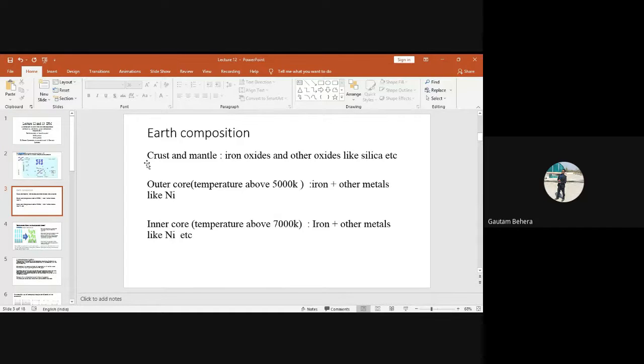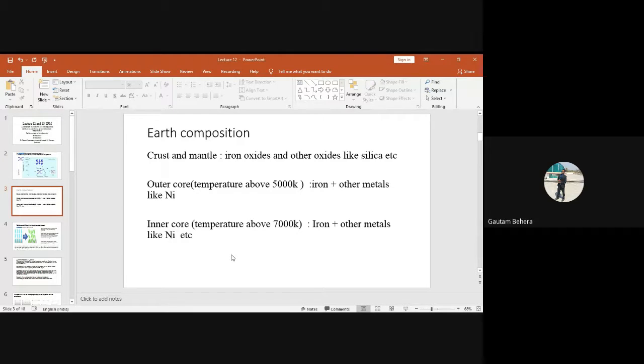So you can see the crust and the mantle have iron oxides and other oxides. But in the outer core, where the temperature is very high, like above 5000 Kelvin, we have iron and other metals like nickel, right? We don't have oxides. And in the inner core, the temperature is above 7000 Kelvin, where we have also iron and other metals, or alloy of iron, you can say, right? So in the top part, we have oxides of iron, but if you go deep into the Earth center, we will get iron or alloy of iron, not oxides. This is because of high temperature, right?